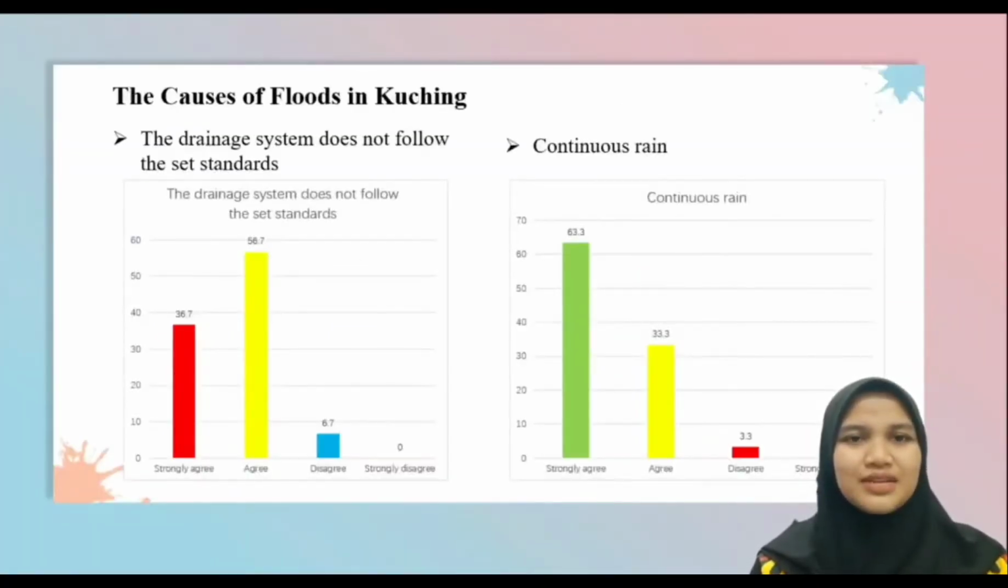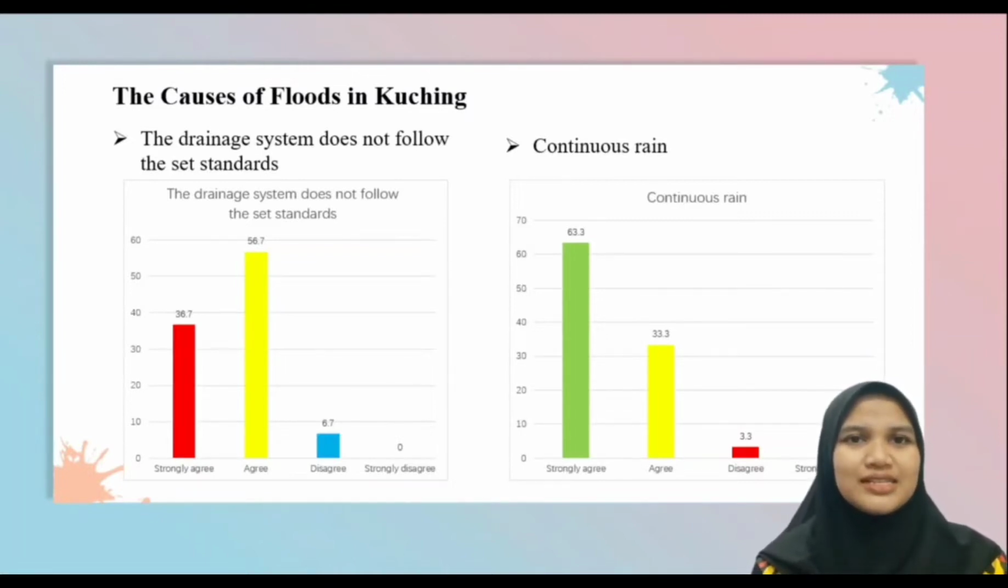For the statement that the drainage system does not follow the set standards, the percentage who agree is higher, which is 56.7%, compared to the percentage who disagree, which is as low as 6.7%. This shows that most of the respondents agreed that a drainage system not following the set standards caused the flood.